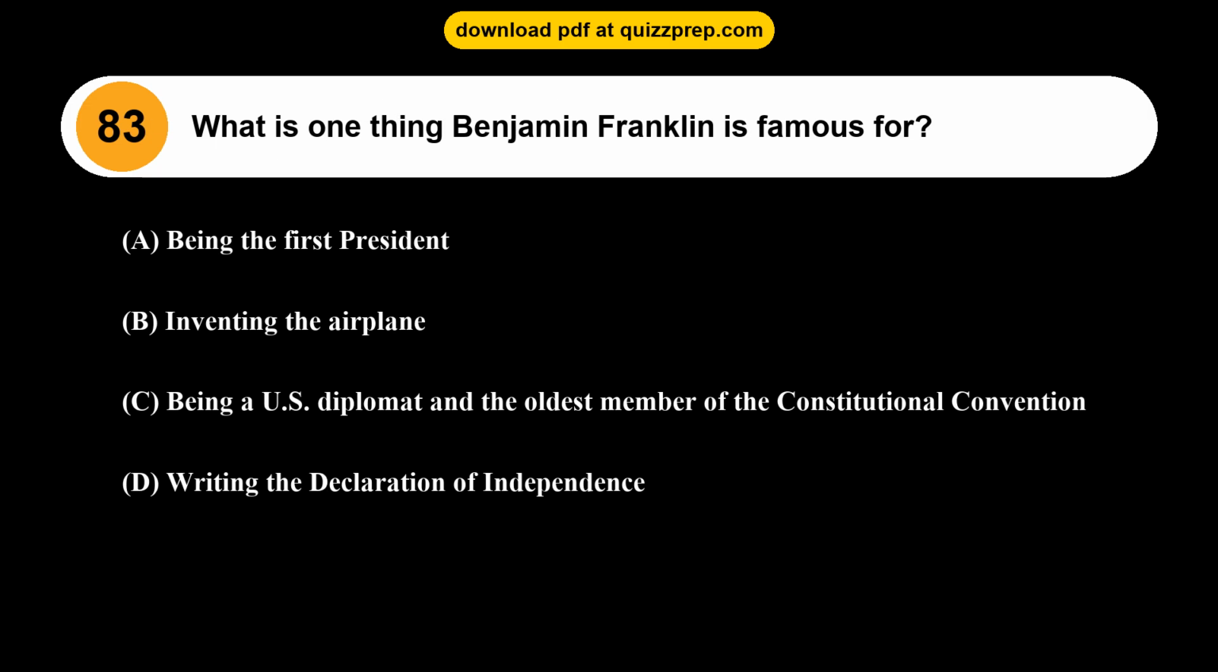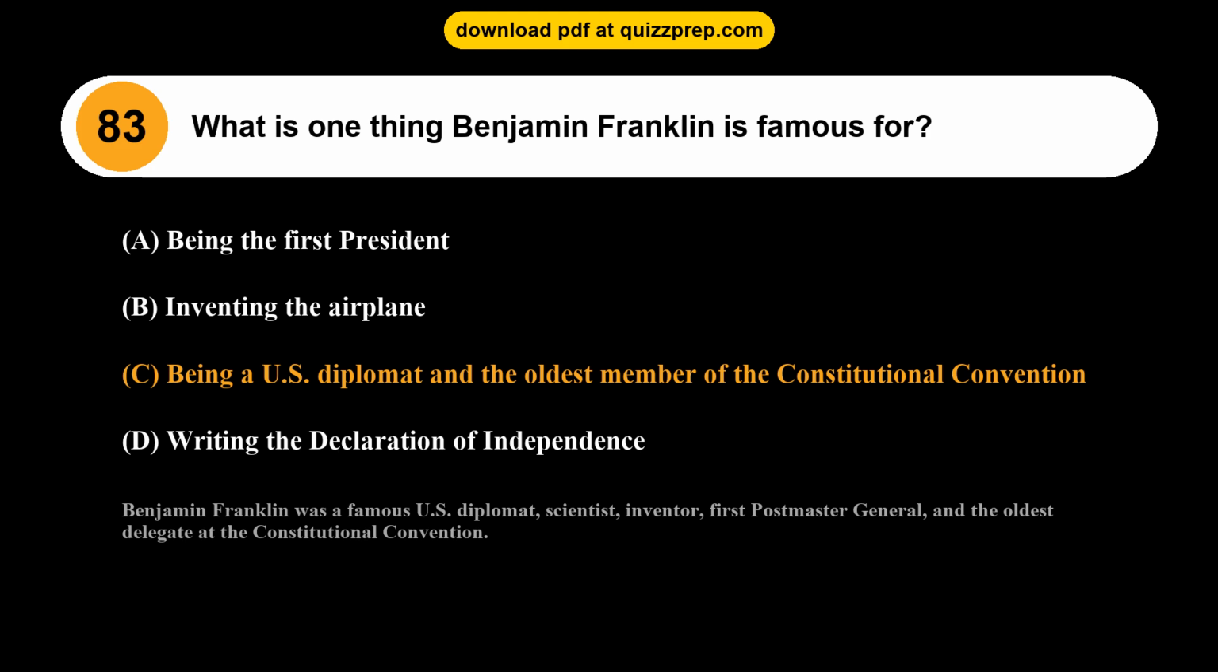Question 83. What is one thing Benjamin Franklin is famous for? Option A, being the first president. Option B, inventing the airplane. Option C, being a U.S. diplomat and the oldest member of the Constitutional Convention. Option D, writing the Declaration of Independence. The correct answer is option C, being a U.S. diplomat and the oldest member of the Constitutional Convention. Benjamin Franklin was a famous U.S. diplomat, scientist, inventor, first Postmaster General, and the oldest delegate at the Constitutional Convention.